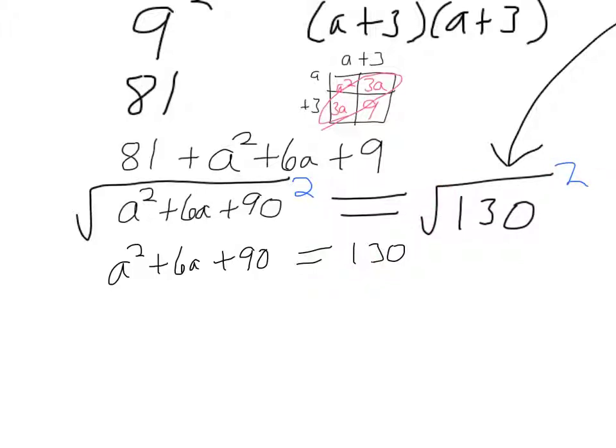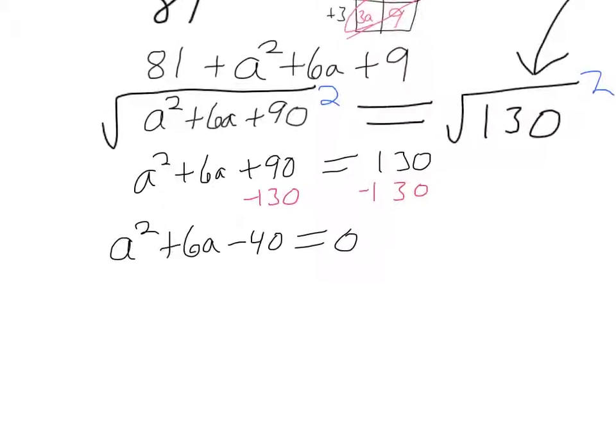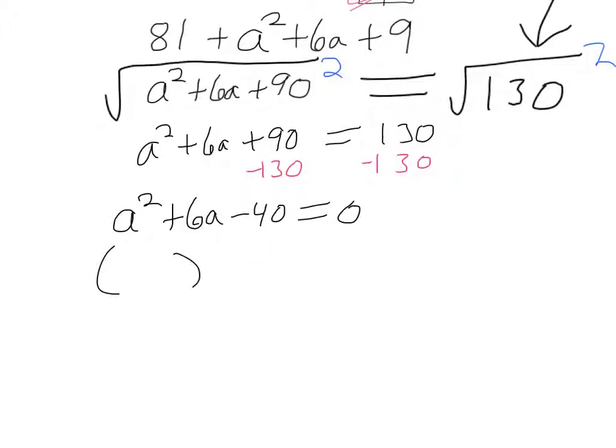Alright, just like the last one, we want to get everything on one side because you can see this is going to form a trinomial. So a squared plus 6a. What's 90 minus 130? It's helpful to have a calculator nearby when you do this. Negative 40. Okay? And then we'll go ahead and factor this.